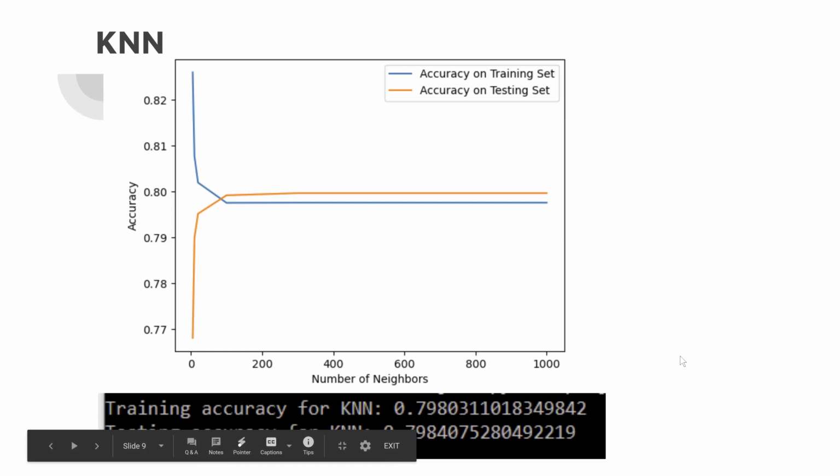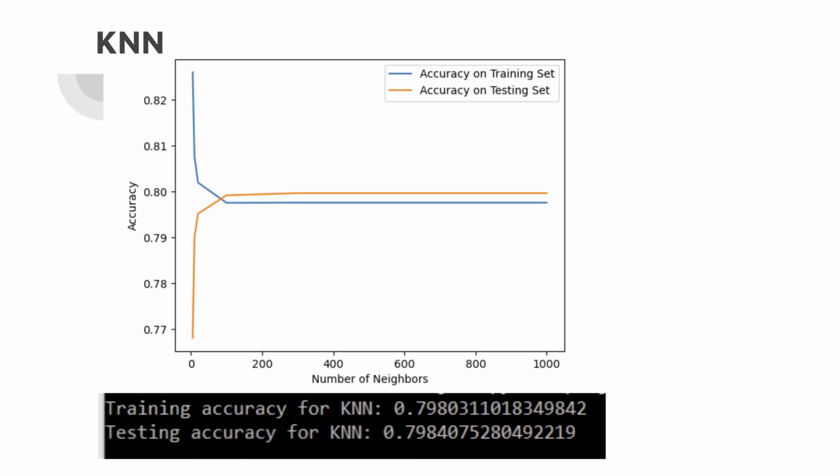And then this is our training accuracy and testing accuracy for the KNN classifier. As you can see, around 94 to 100 is when the testing accuracy kind of levels out at its max point.